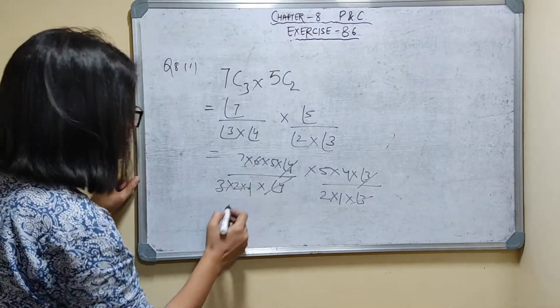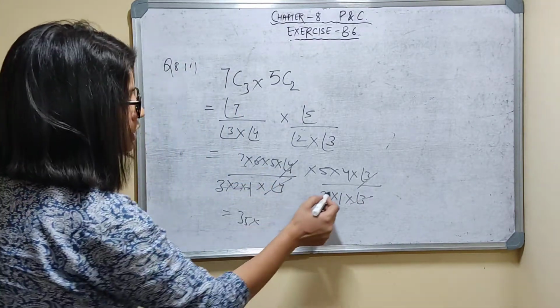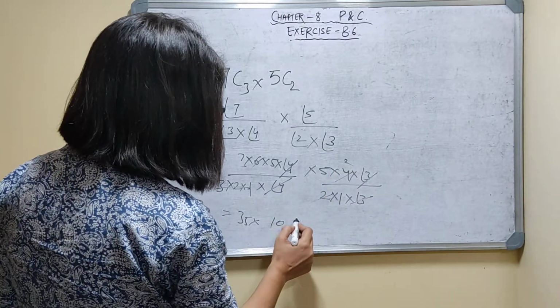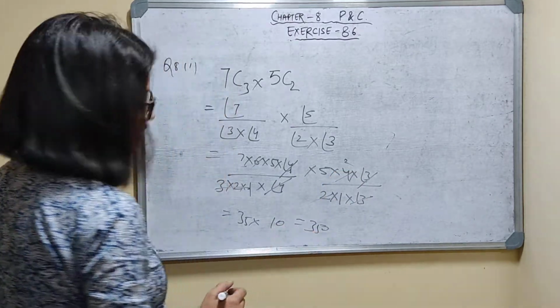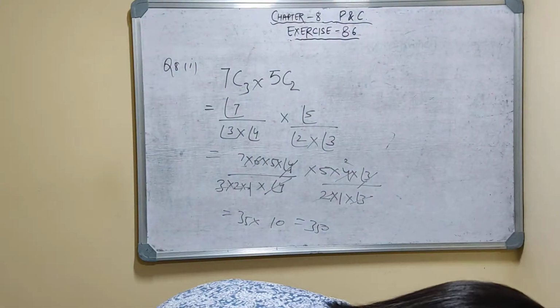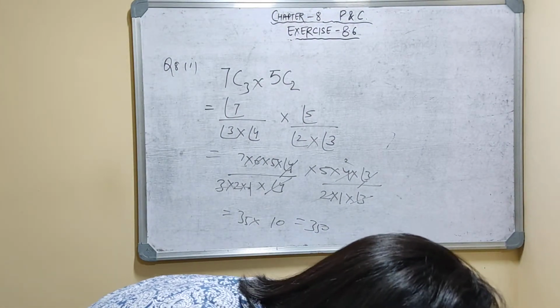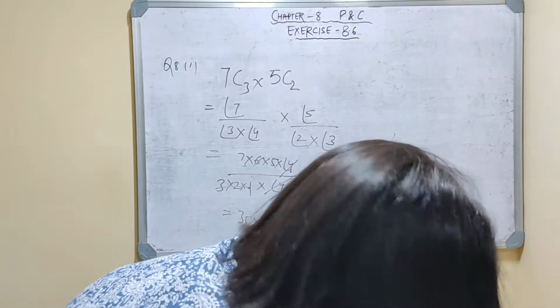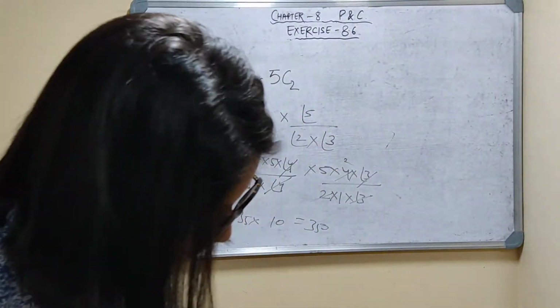3 2s are 6, so this is 35, into 2 2s are 4, 5 2s are 10. So how many ways? 350. So how many different committees are possible? 350 is the answer.